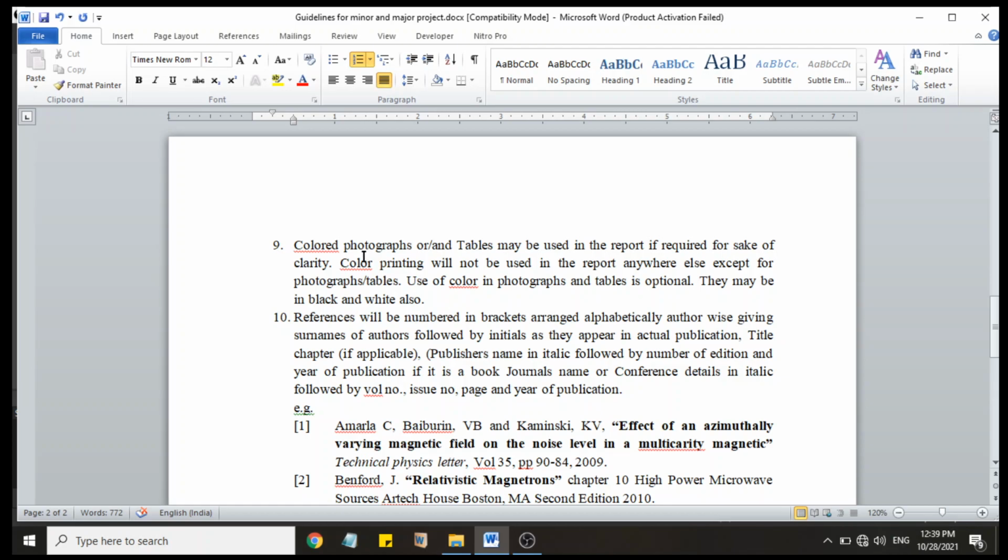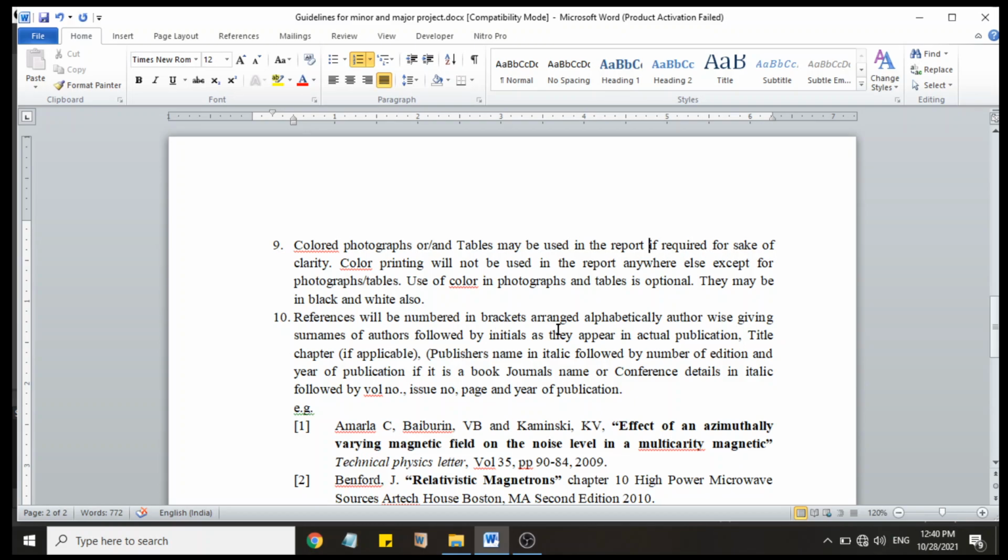9th point is colored photographs or tables may be used in the report if required for the sake of clarity. Color printing will not be used in the report anywhere except for photographs and tables. Use of color in photographs and tables is optional. They may also be black and white.